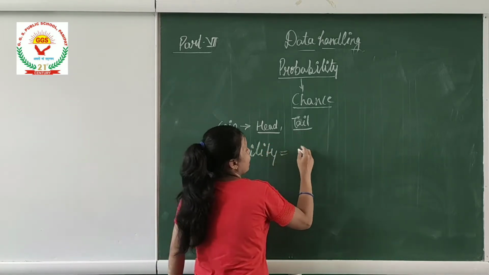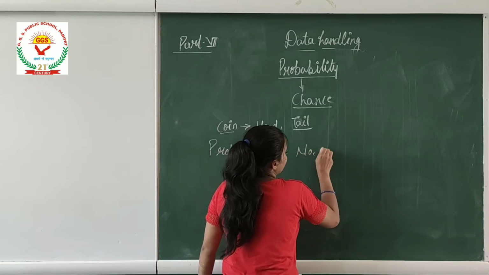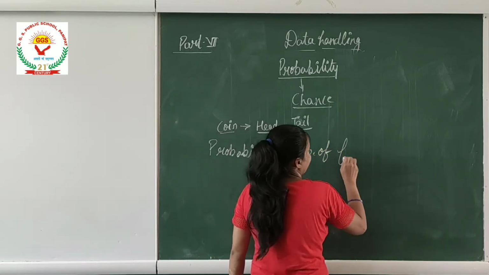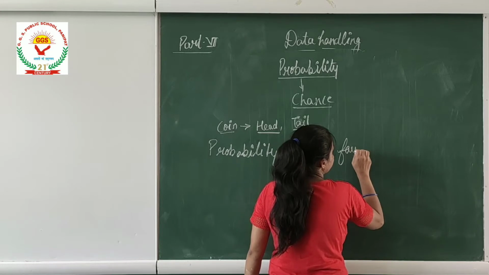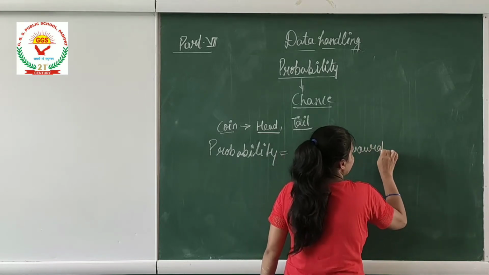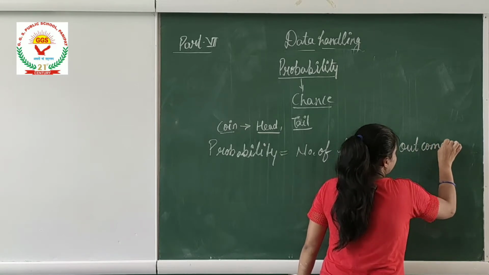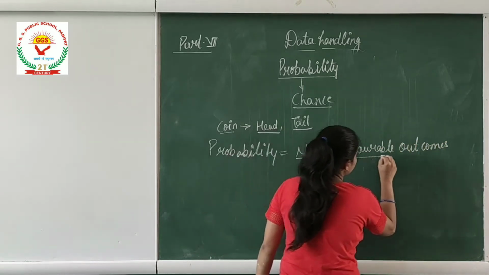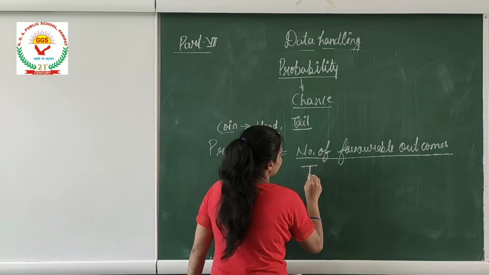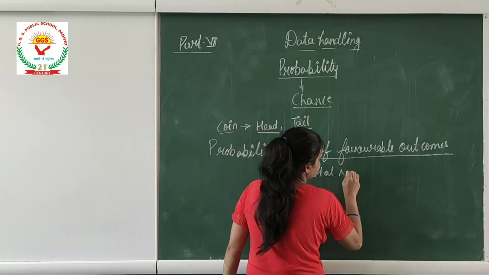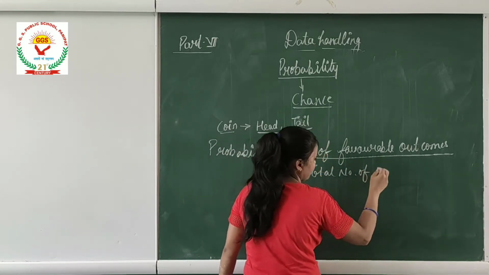This is number of favorable outcomes divided by total number of outcomes.